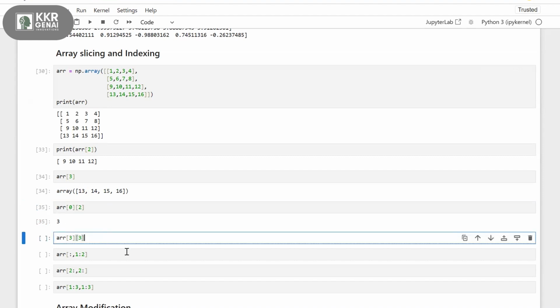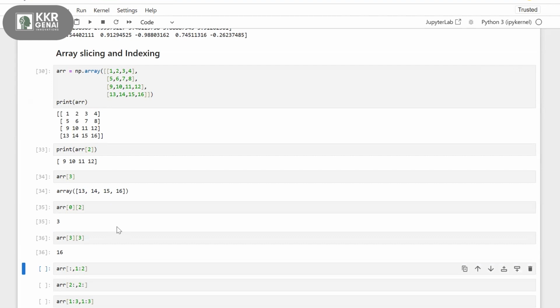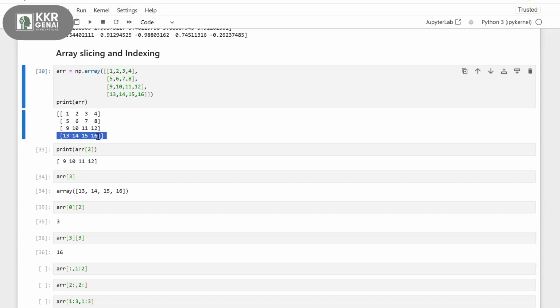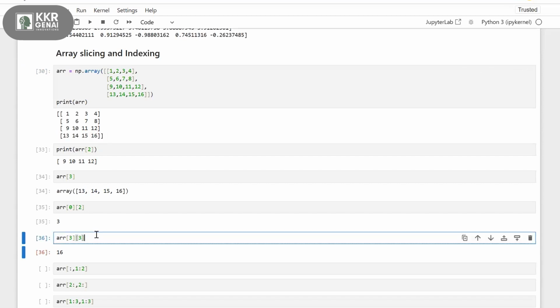Let's see another similar kind of example. 3, 3 means last row, last column. The last row is 13, 14, 15, 16, and the last column is 4, 8, 12, 16, right? This is my last column. So going to this last row and last column, 16 is my output. 3, 3.